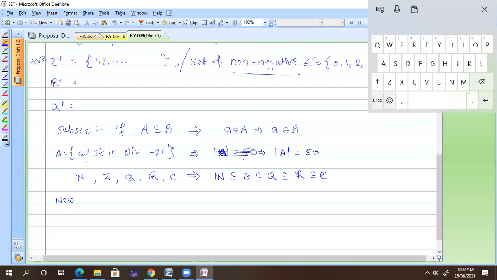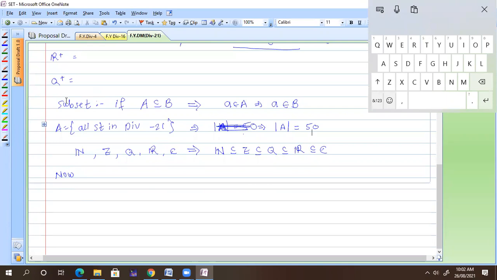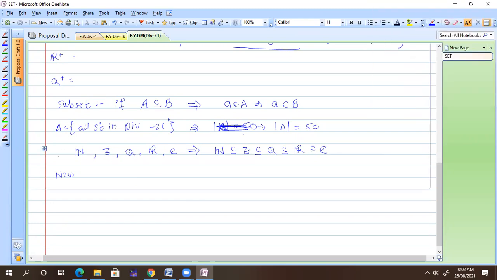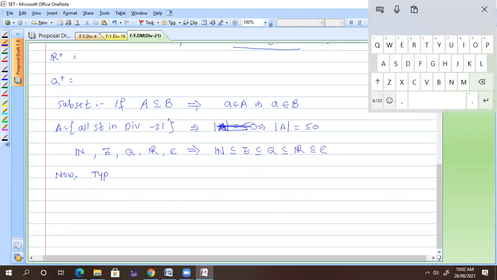Now there are some special types of set. Everyone understand this thing? What is cardinality? What is the subset relationship? Yes or no? Yes, sir. Okay. Now we have some types of sets. So number one is the empty set.